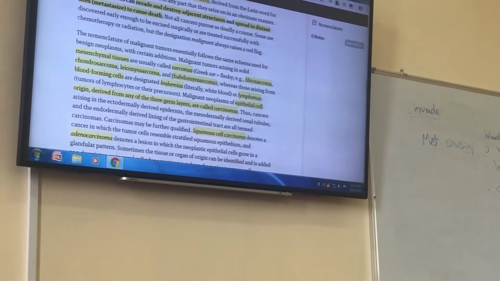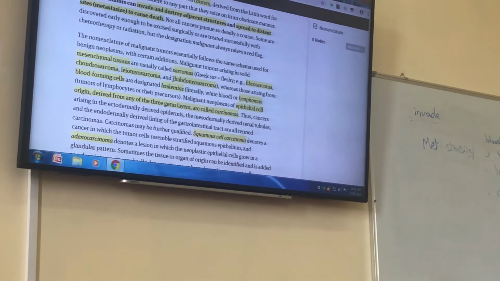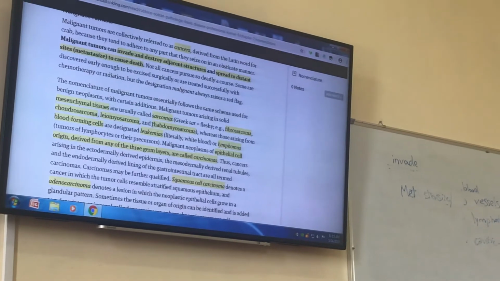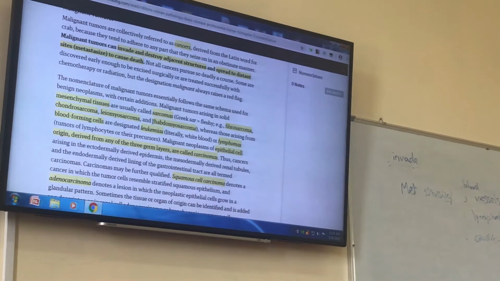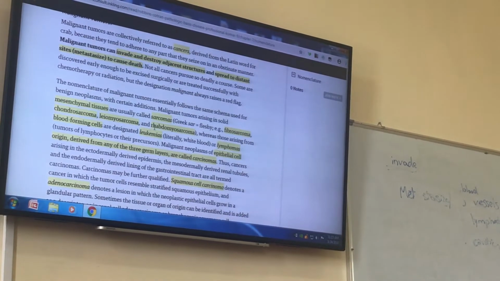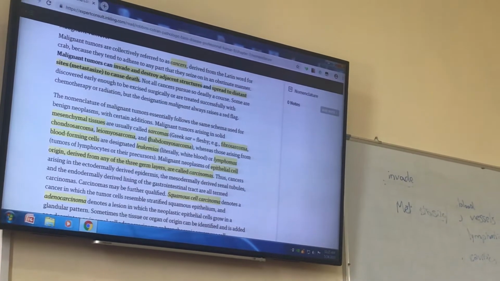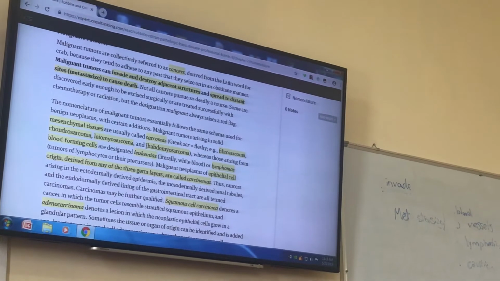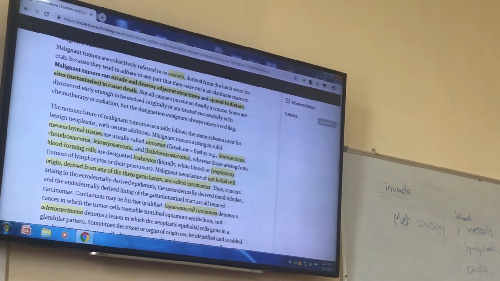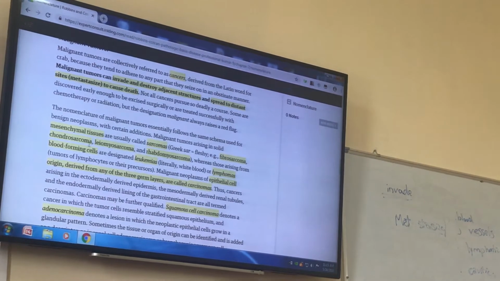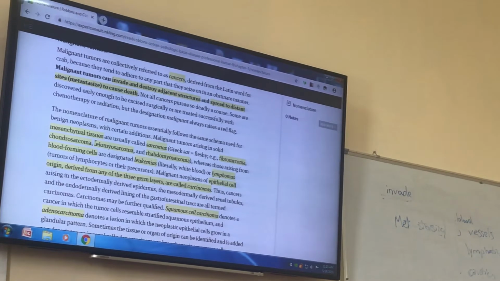And can you imagine what rhabdomyosarcoma is? What is the cell of origin in rhabdomyosarcoma? Skeletal muscle cell. So a malignant tumor of skeletal muscle cell is called rhabdomyosarcoma. A malignant tumor of smooth muscle cell is called leiomyosarcoma.